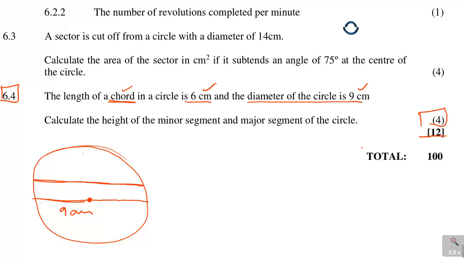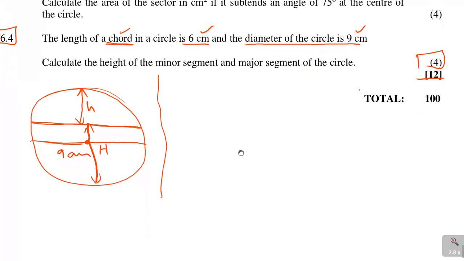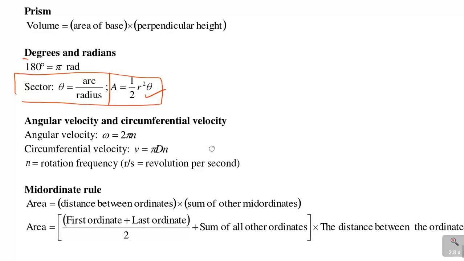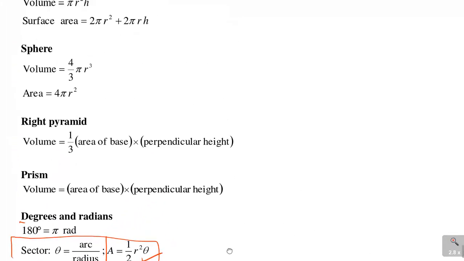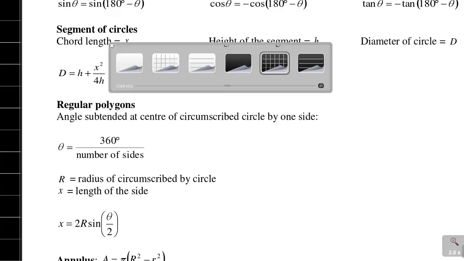Now they're saying the height of the chord, this distance here, is the small h, and then the other distance here is the big H. This is the height of the major segment and the height of the minor segment, small h and big H. So when they do that, they say calculate the height of the minor and major segment. Let's go to the formulas that deals with that. I think it's in the previous one. So now if I look at the second formula, if I look at the second formula